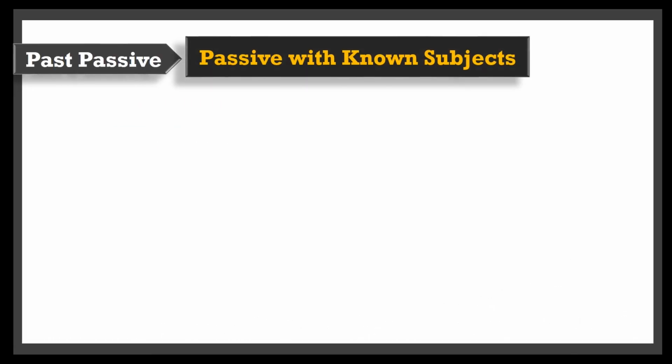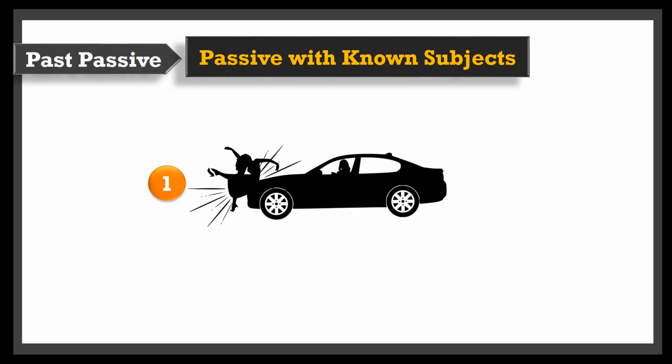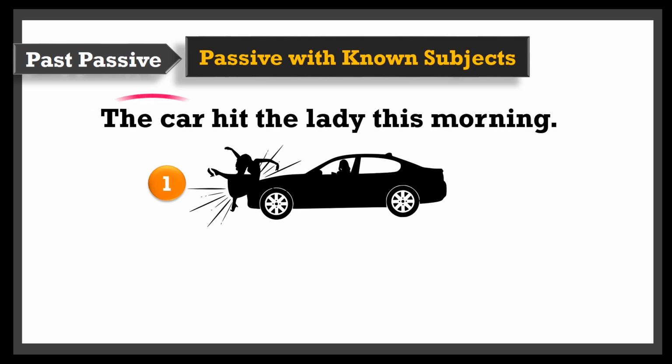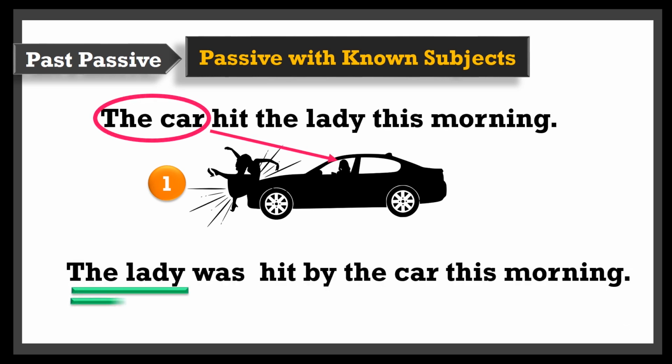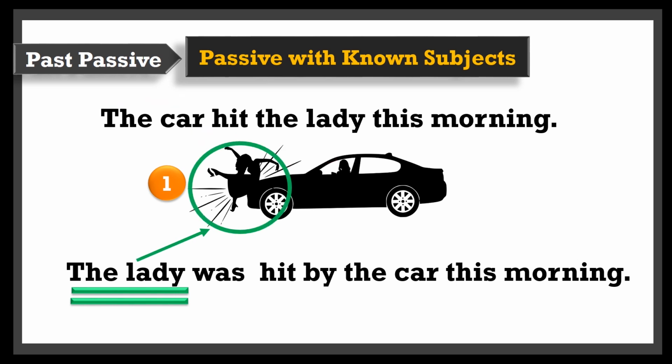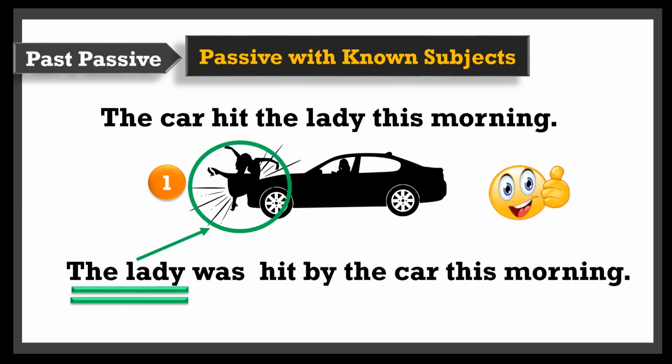In the next few examples, however, the passive can be used with known subjects and mainly used to indicate a different writing style. Still, the focus would always be on what happened. In this example, the car hit the lady. It can be expressed differently. The lady was hit by the car, just to emphasize the effect of the accident on the lady.